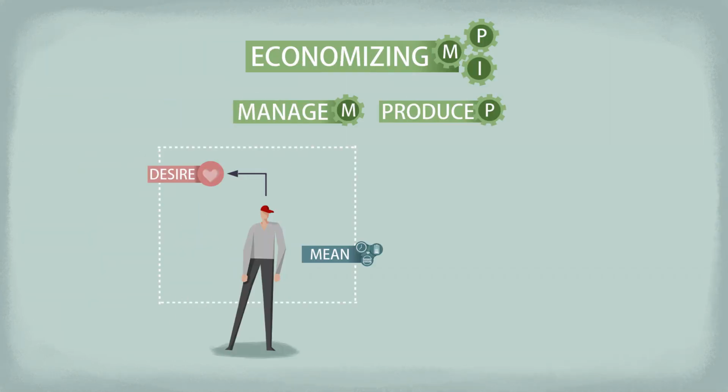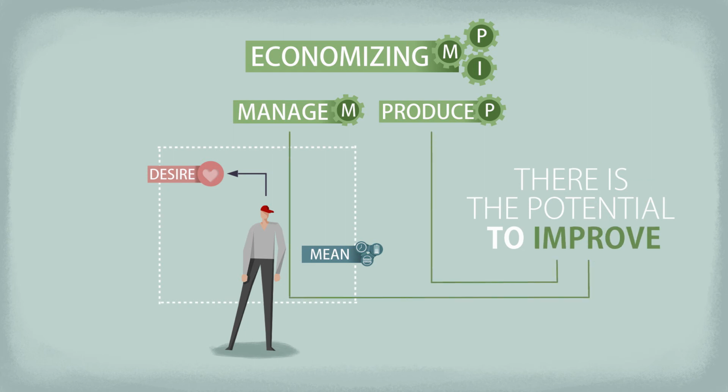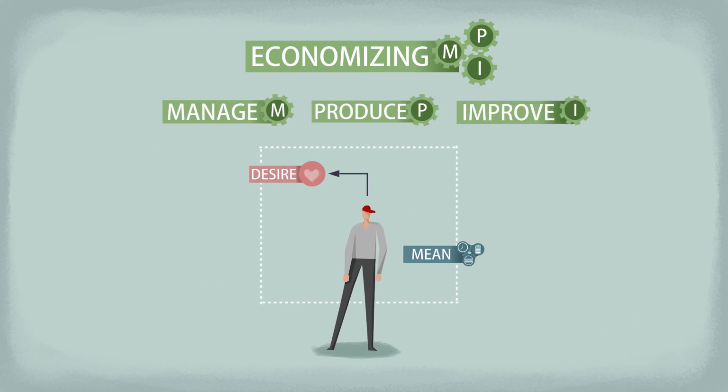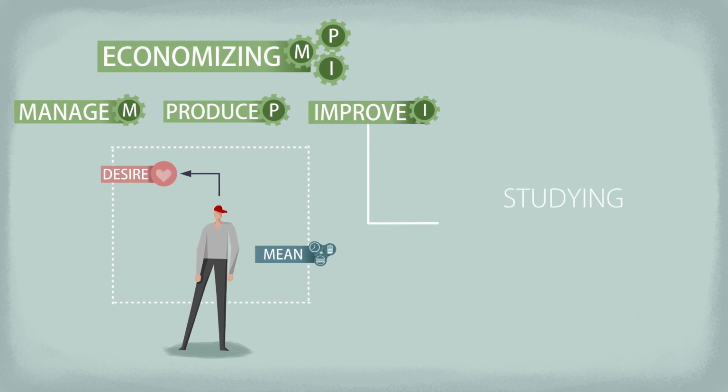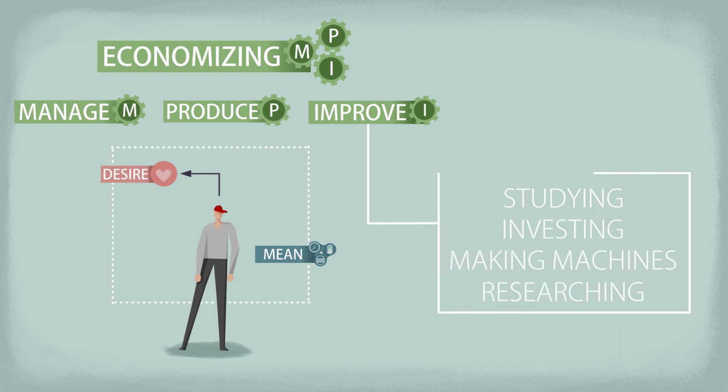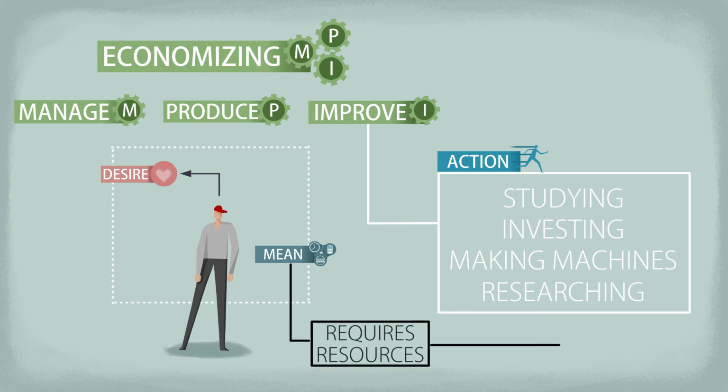Instincts are good enough for us to survive, but we also have the potential to improve how we use our existing means and how we produce. This is what we call improving, and it can enormously impact the quality of our lives. This is the third aspect of economizing. When I say improving, think of studying or investing into projects, or building better machines, or discovering new methods and theories. These activities require resources.